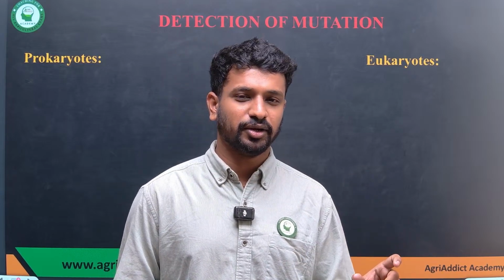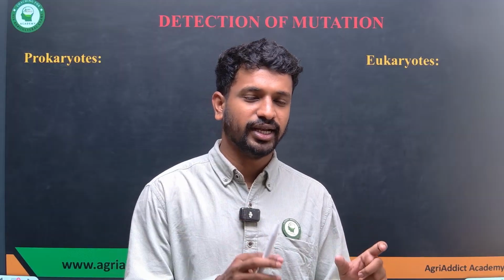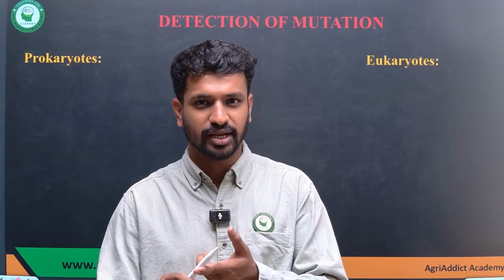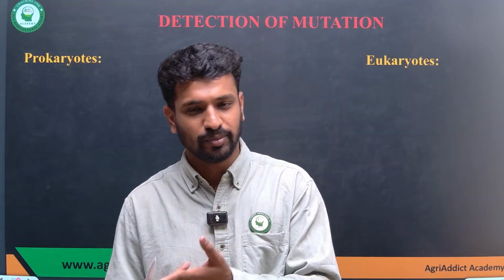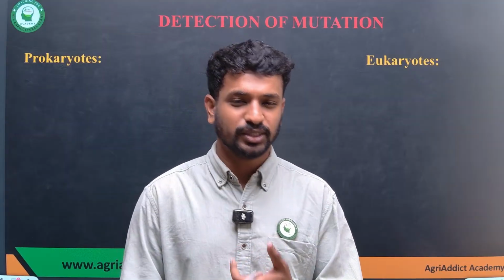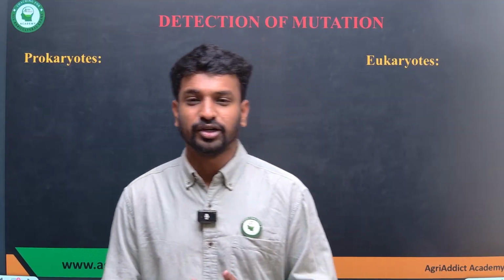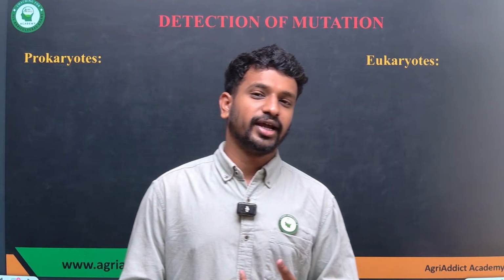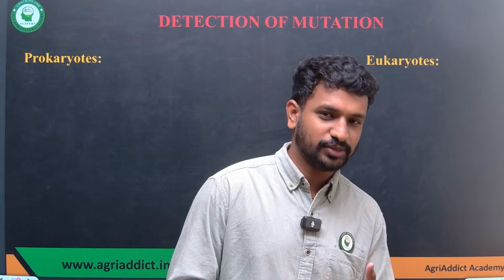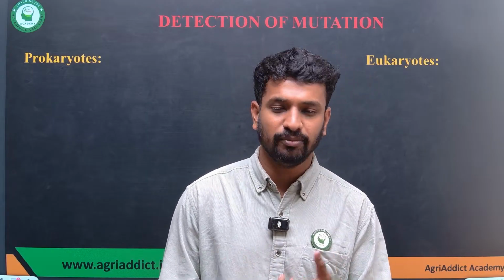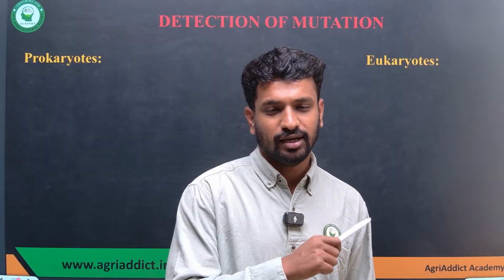In case of non-ionizing, it is UV rays. Ionizing can be particulate or non-particulate, densely ionizing or sparingly ionizing, with high penetrating power or low penetrating power. Next, talking about the chemical mutagens, they can be divided into base analogs, base modifiers, and intercalating agents, and base modifiers can again be divided into deaminating agents and alkylating agents.